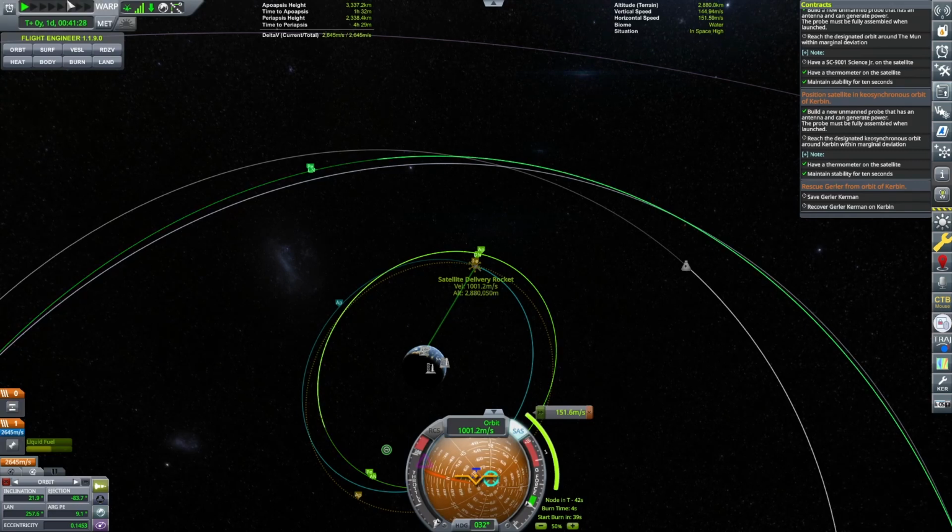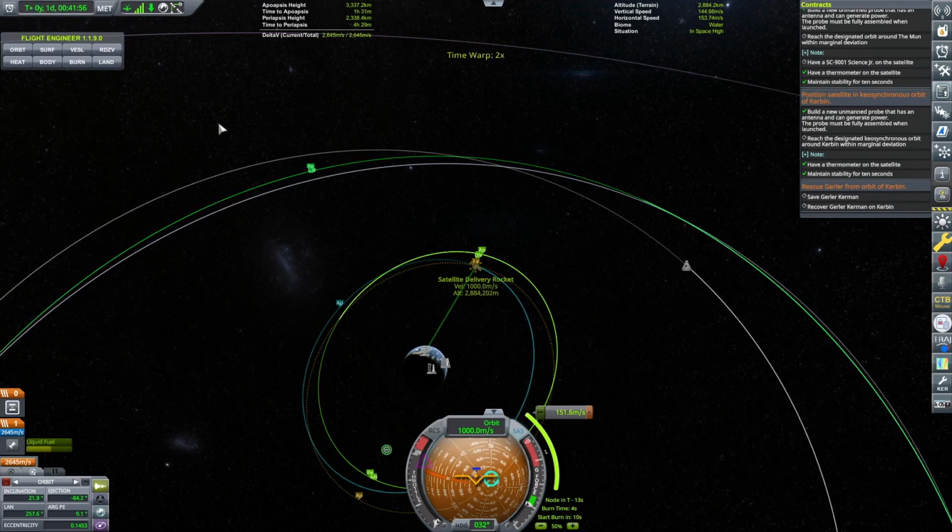So it's a short burn, very short burn. So let's go down to that point. And then at 2 seconds, we want to burn for 4 seconds.